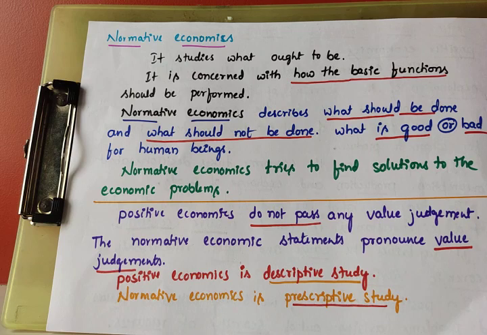According to few economists, economics is positive or normative. So finally we can conclude that economics is both, that is, economics is positive and also normative. Positive explains causes and effects, what was, what is. Normative explains what ought to be, should do like this, how the basic functions should be performed.